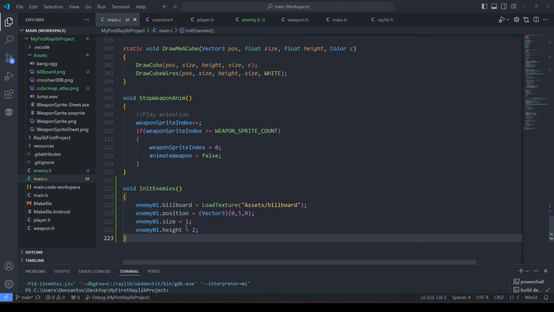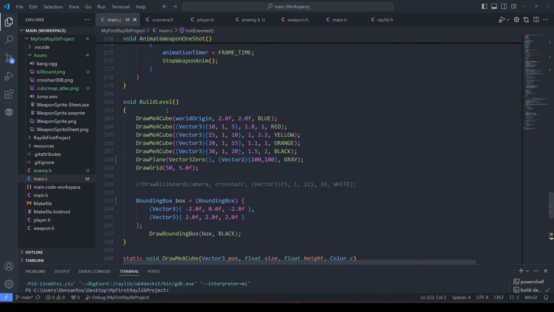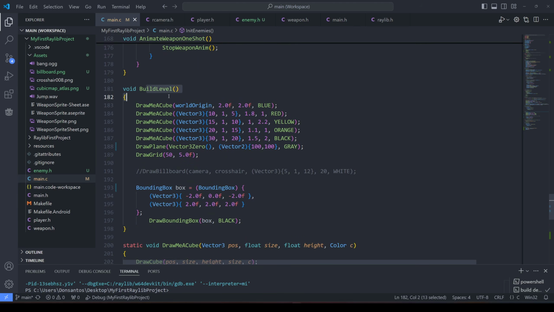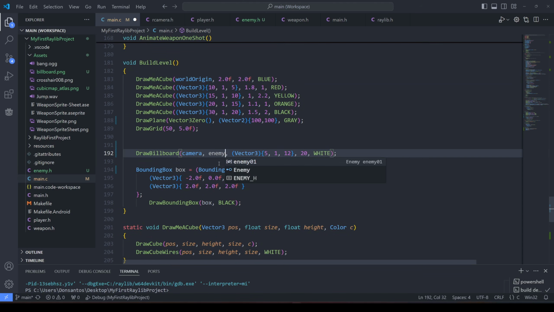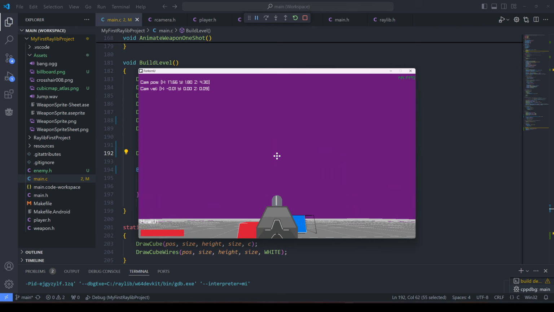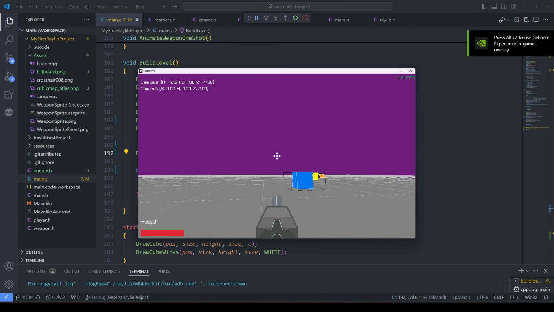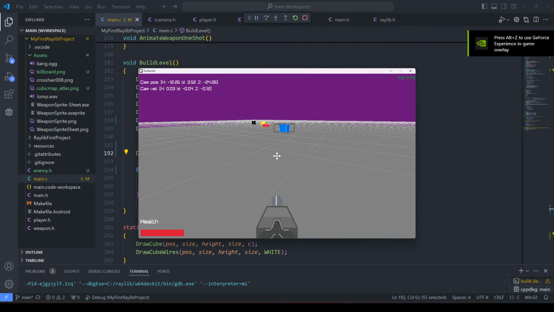This initializes our enemy, and now we need to actually draw it in the scene. So here, in build level, enemy01.billboard, and no tint. And nope, there is nothing actually.